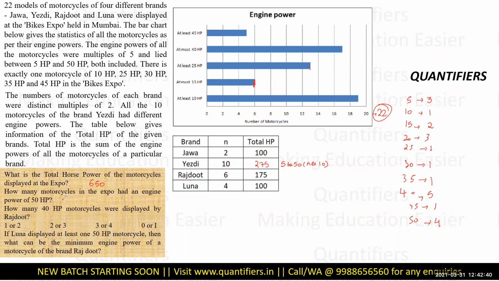Now, second question is how many motorcycles had engine power of 50 HP? So these are 4, right? Again, straightforward. Now, see, Java has only 2 motorcycles and total HP is 100. Right. So let us understand it this way. There are 2 motorcycles and 100, which means there is only one possibility, that is 50 plus 50. Right. There is no other possibility.